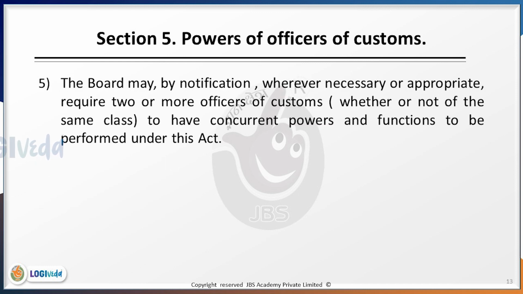Section 5, subsection 5 further reads as, the board may by notification and whenever necessary or appropriate require 2 or more officers of customs, whether or not of the same class, to have concurrent powers and functions to be performed under this act.